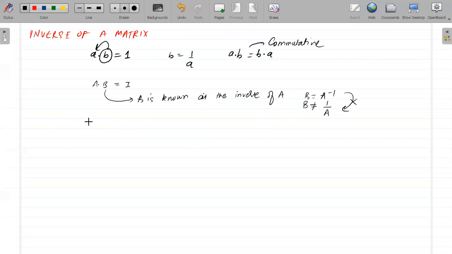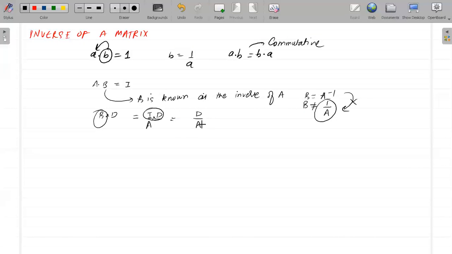Why does this not happen in matrices? Because see, suppose I write B into D. If I represent B as 1 by A, then this will become D into 1 by A, means identity by A. Identity into D will become D, and this will become A.